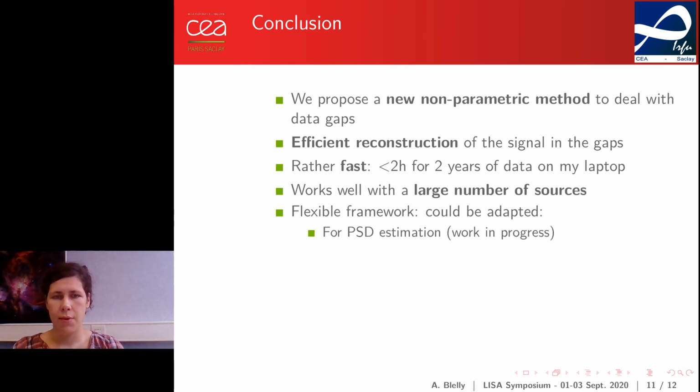First, for instance, for power spectral density estimation, as the noise distribution may not be known initially. We already tested it and it works really well. Second, for another source type, by only choosing the base in which the waveform has a sparse representation. And last, for mixed source types, by choosing one adapted base for each source type.